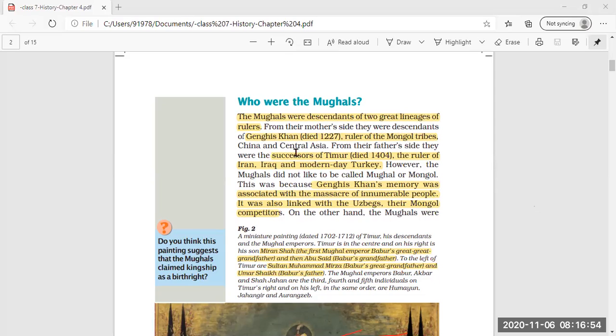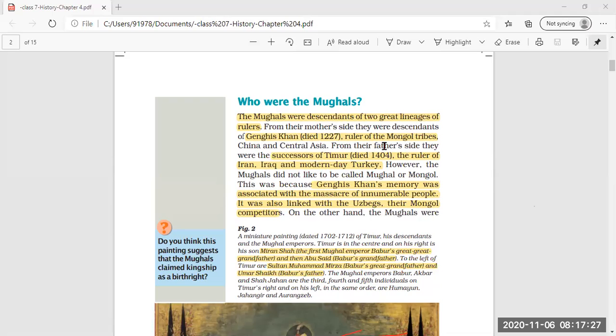This means their mother side belonged to Genghis Khan. And who was Genghis Khan? He was a ruler of the Mongol tribe, and he ruled over China and Central Asia. So this was the first ancestral descent of the Mughals, that they belonged to the house of Genghis Khan, the ruler of the Mongol tribe, China and Central Asia.